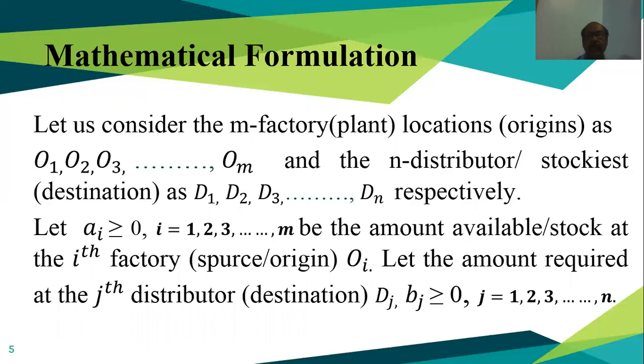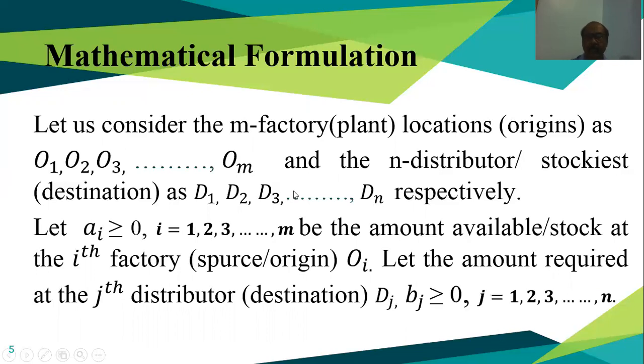And n distributors, the stockists or destinations, denoted as D1, D2, D3, ..., Dn respectively. And ai is the available stock at the ith source or ith origin, where i is equal to 1 to m, with the amount available, the stock at the ith factory or source or origin Oi.